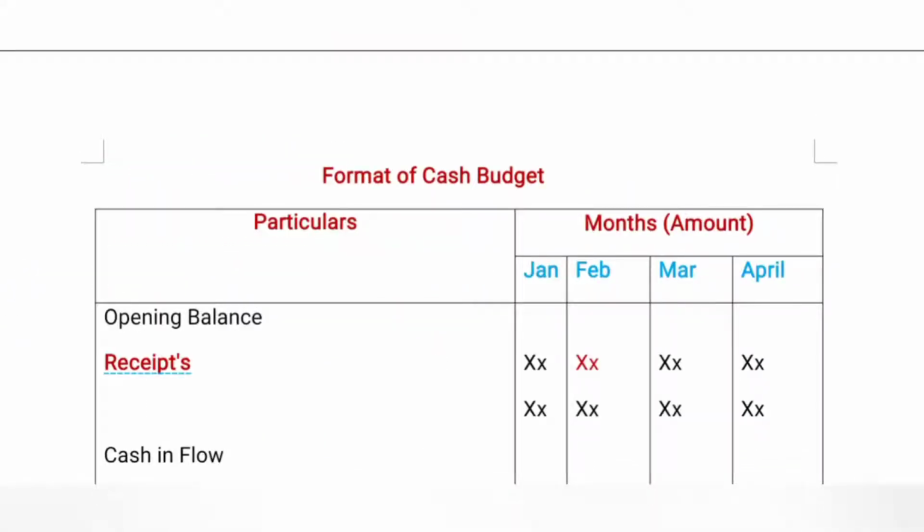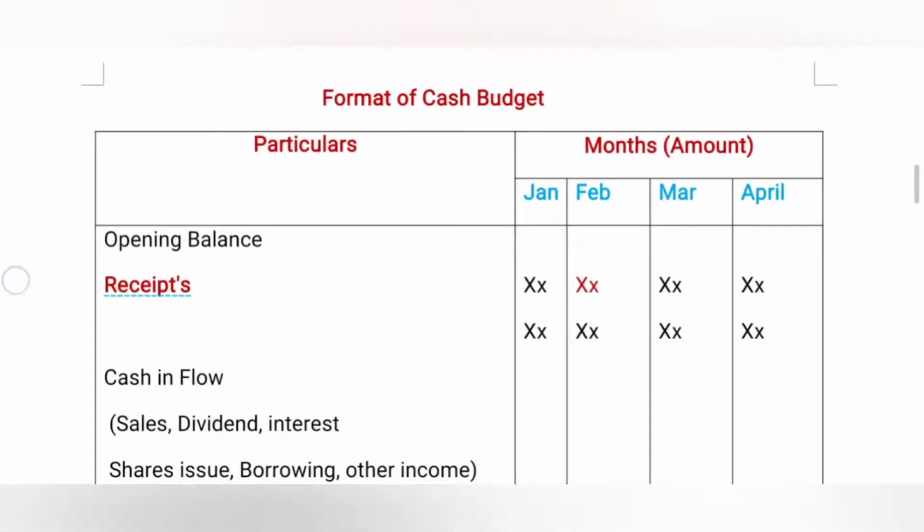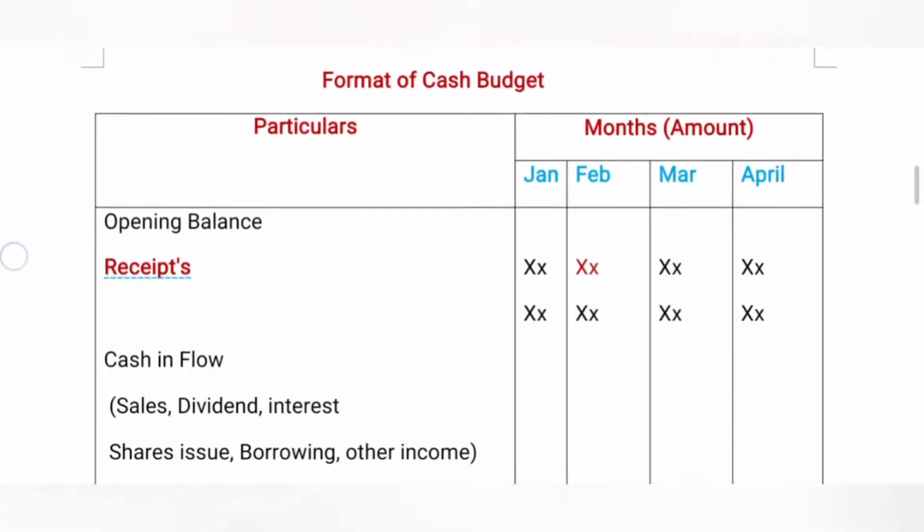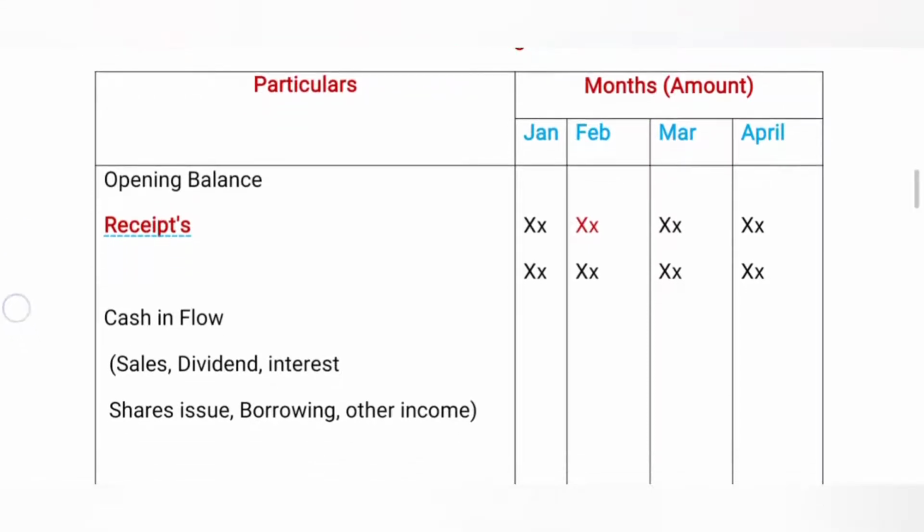Here is the format of a cash budget. It has two columns, one is particulars, another one is month. In month, maybe 2 months, 3 months, 4 months, or more. Now we are coming to the format of the particulars column. Here, opening balance. Every month ends with some balance. This amount is the opening balance for the next month.